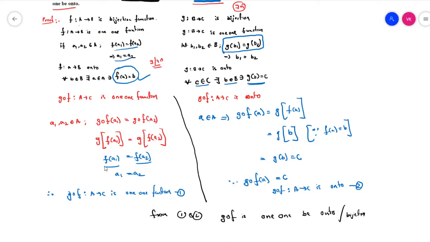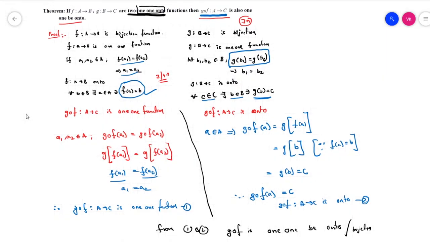I hope everybody understands. If anyone has doubts, please raise your voice now. Anyone have doubt? Please ask your question. This is about the first theorem. No doubts? Okay, let's go for the second theorem.